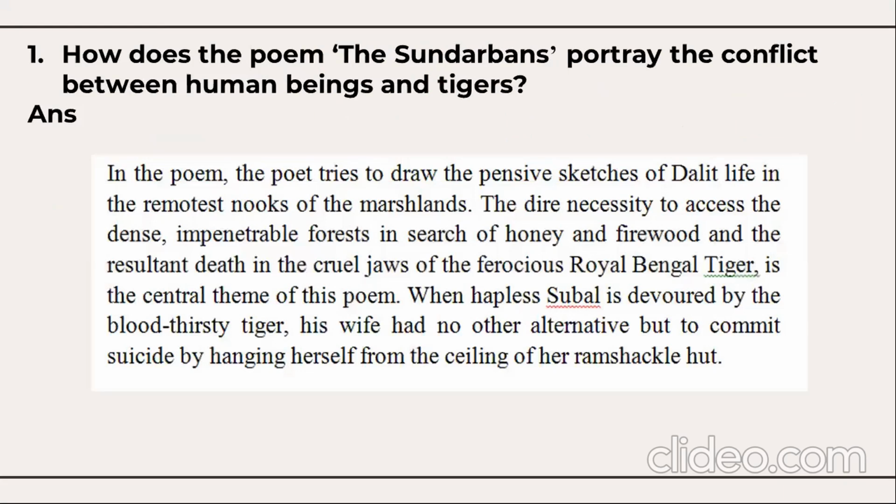How does the poem Sunderbans portray the conflict between human beings and tigers? In the poem, the poet tries to draw the pensive sketches of Dalit life in the remotest nooks of the marshlands. The dire necessity to access the dense, impenetrable forest in search of honey and firewood, and the resultant death in the cruel jaws of the ferocious Royal Bengal tiger is the central theme of this poem.